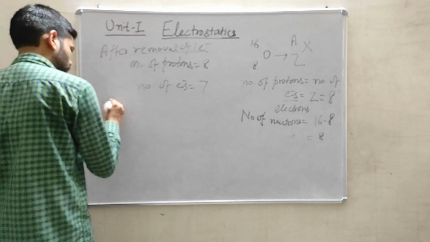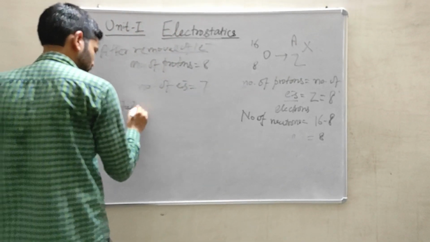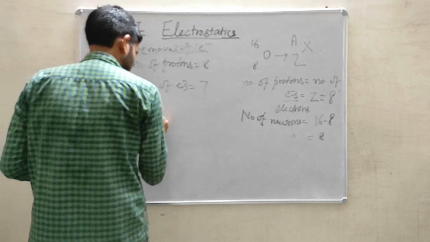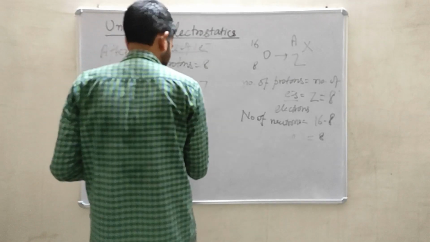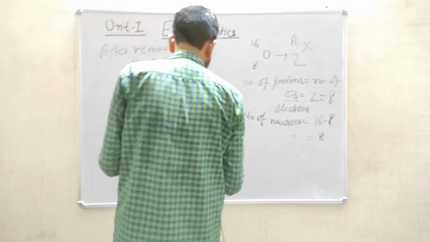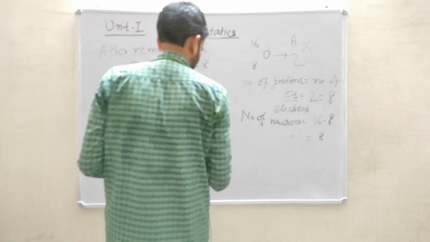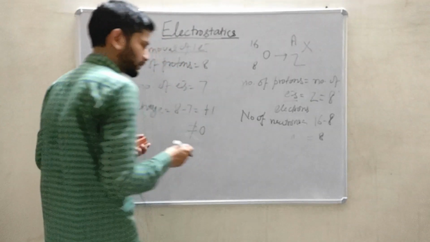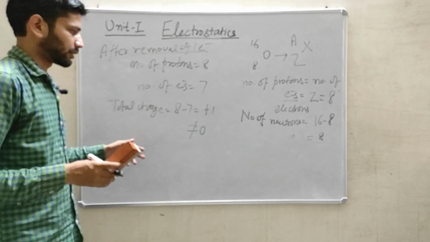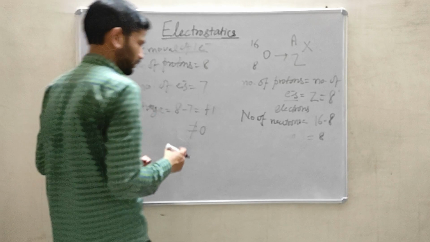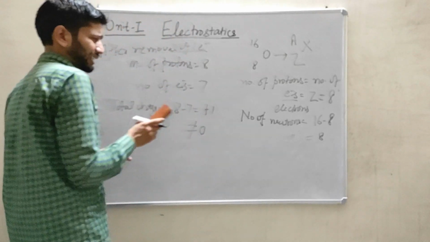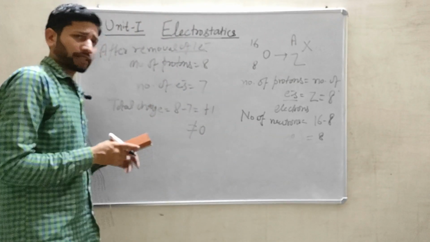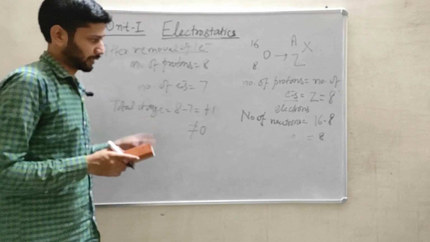So the total charge on the system, if I do some calculation like 8 minus 7, comes out to be plus 1, which is not equal to 0. So it doesn't satisfy the electrical neutrality condition. That atom will get some charge by the removal of one electron from it.